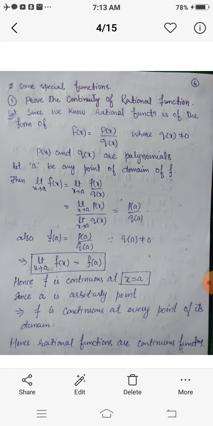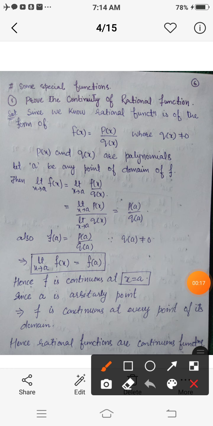Dear students, in the previous lecture we discussed continuity of polynomial function and modulus function. Now today we are going to discuss the continuity of some special functions. First, we have to prove that rational functions are continuous.